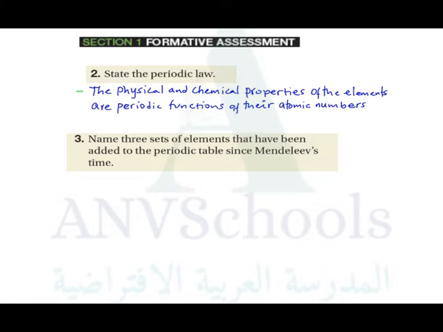The first group is the noble gases, the second group is the lanthanides, and the third group is the actinides.